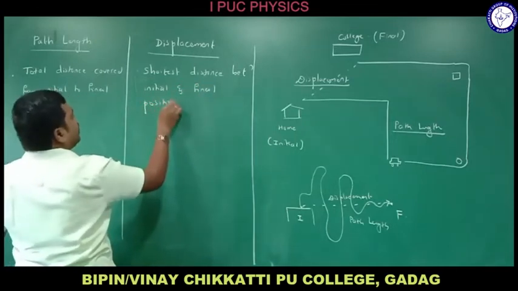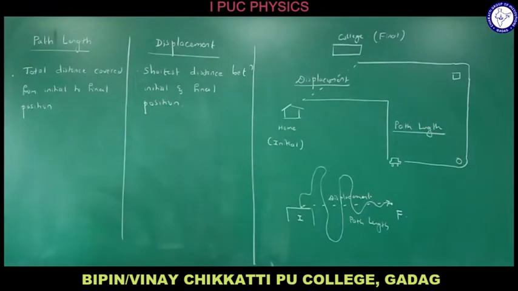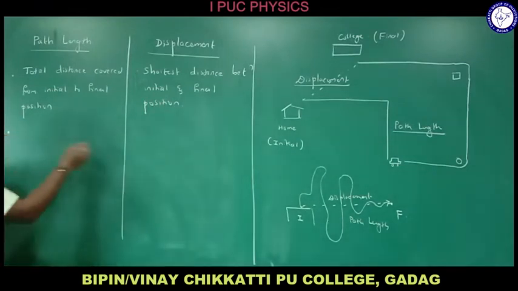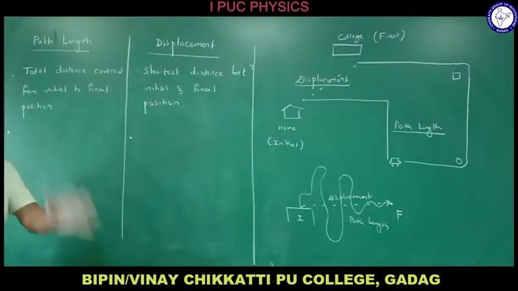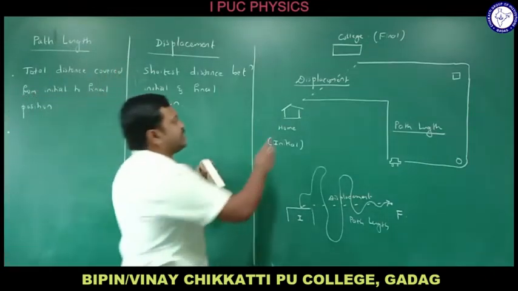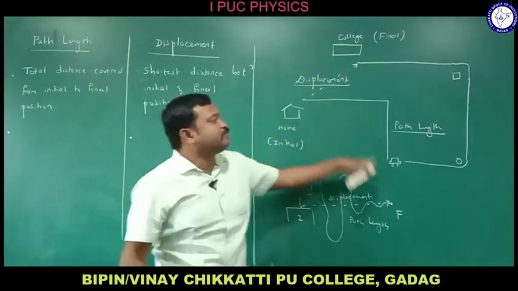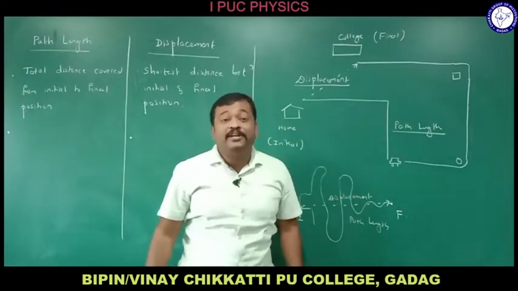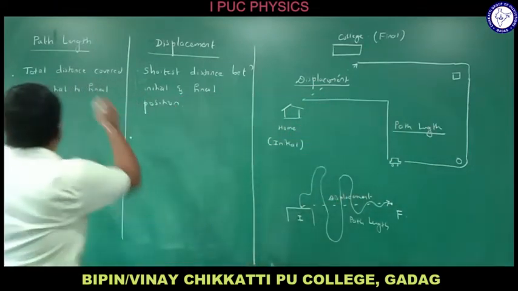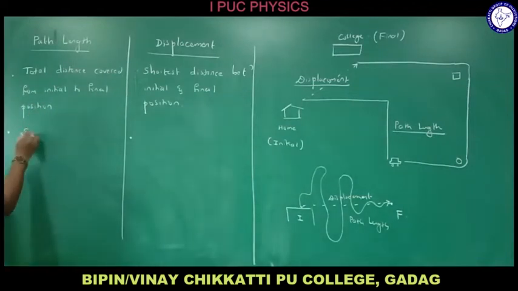Let me differentiate it by definition first. Next, which has a direction? Displacement, yes, it has a particular direction from initial position to final position. Path length does not have any particular direction. So shall I call path length a scalar quantity?